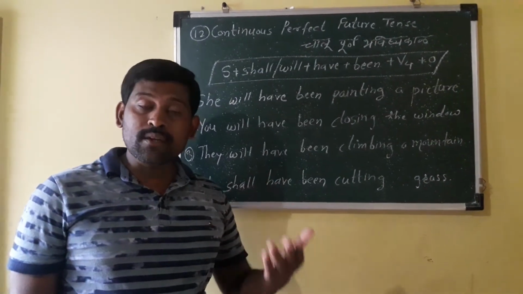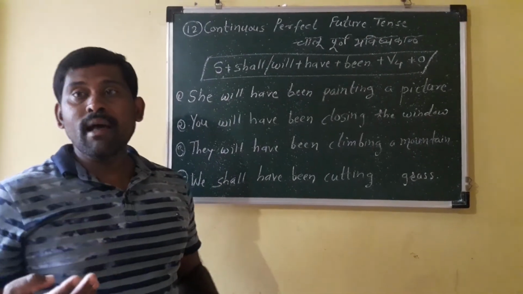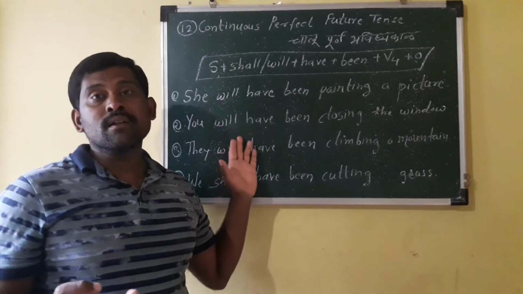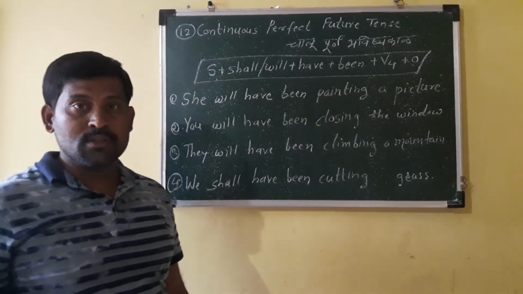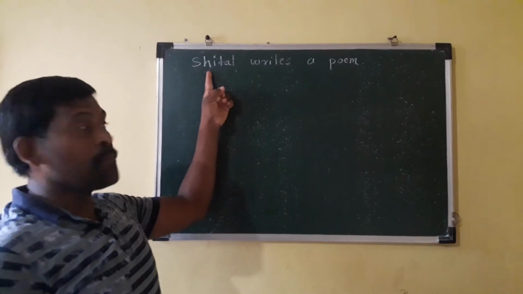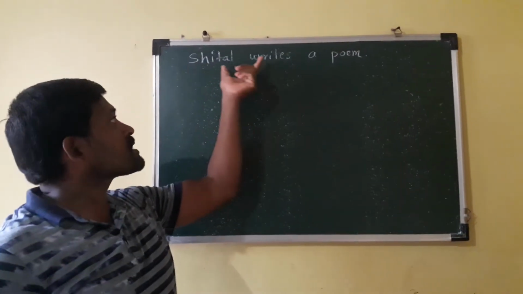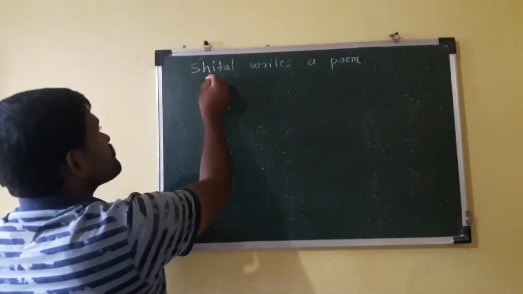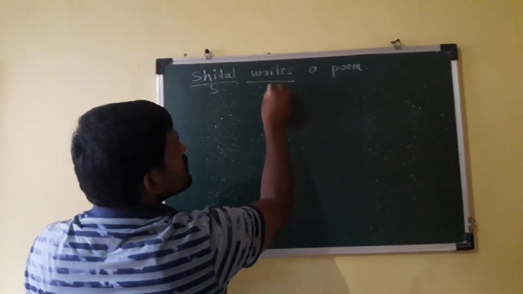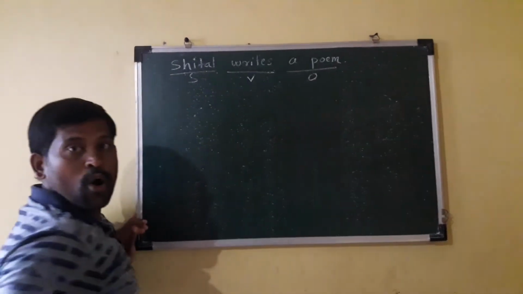Now, I am going to teach you how to make the different 12 tenses using these formulas. See, I have written one example. Sheetal writes a poem. Here, the subject is Sheetal, verb is writes, and a poem is an object.